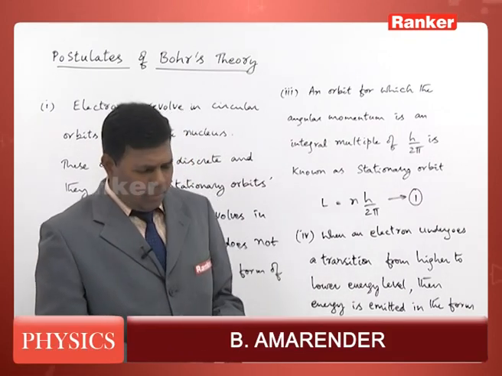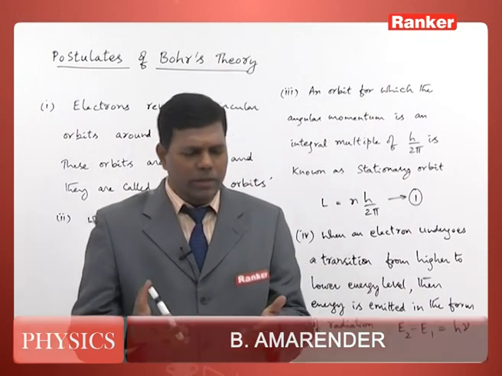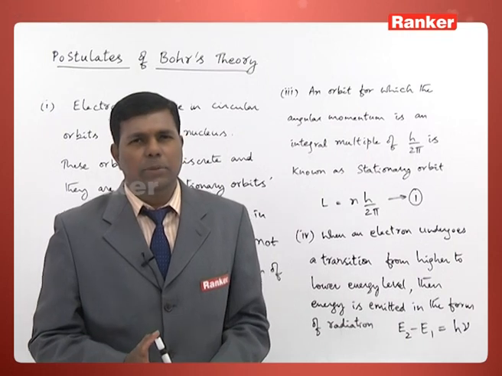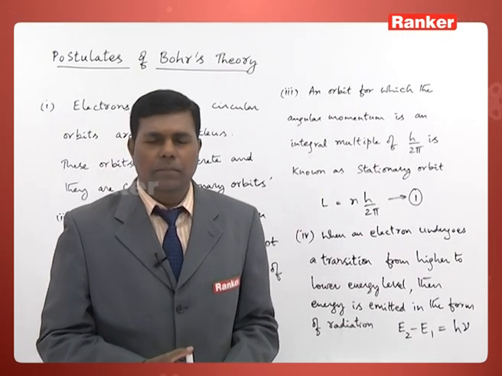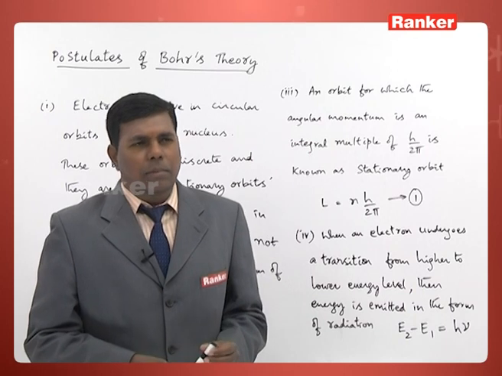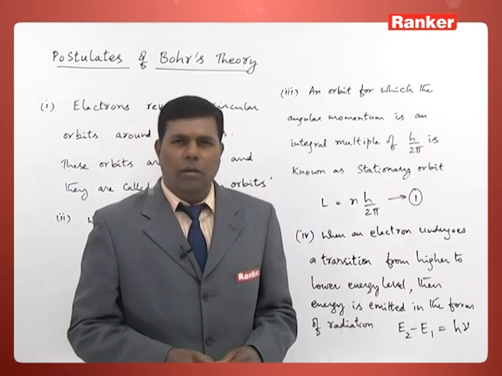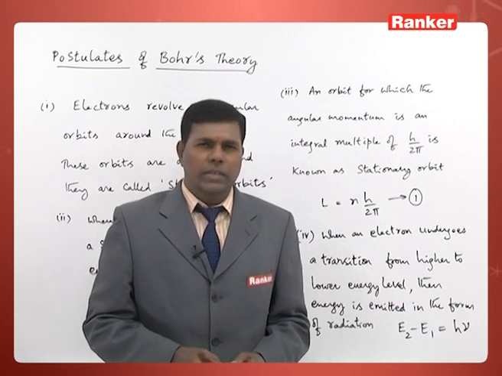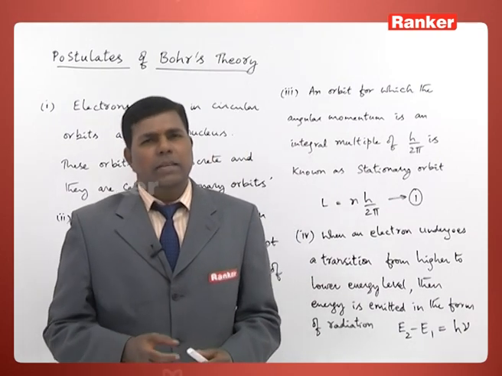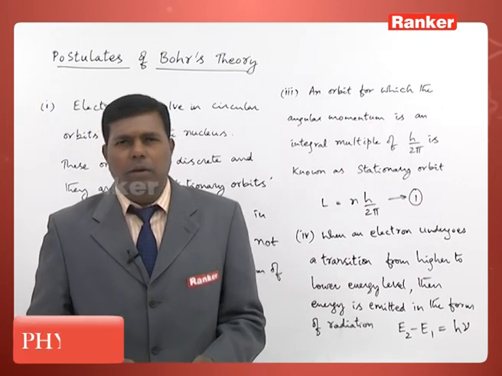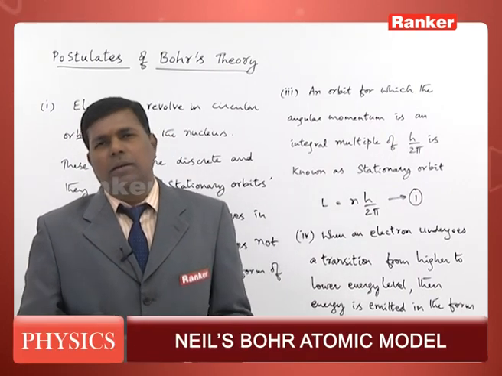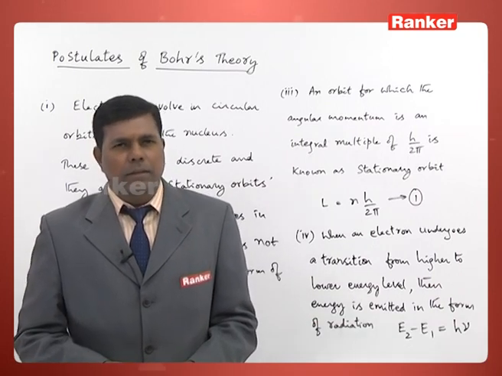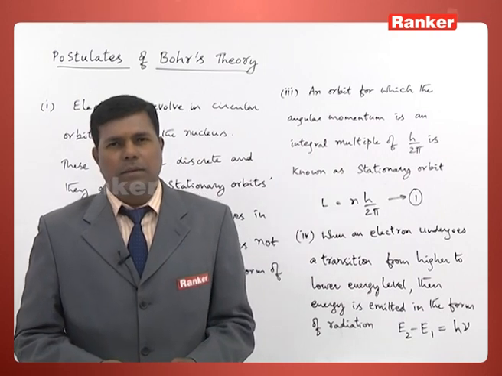So, these are the Bohr's postulates using which several phenomena can be explained, particularly the hydrogen spectrum is successfully explained based on Bohr's atom model. But there are limitations for Bohr's atom model also, like this theory cannot be applied beyond hydrogen atom, that is any atom with more than one electron, you cannot explain its spectrum based on Bohr's theory. Even helium atom spectrum is beyond the scope of Bohr's atom model.